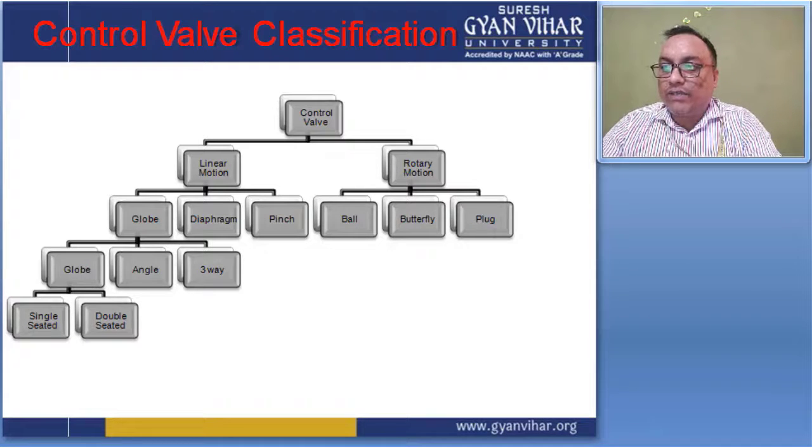And the globe is again subdivided into three groups: the globe, angle and three-way types of control valve. And the globe is again subdivided as single seated and double seated control valves, right?